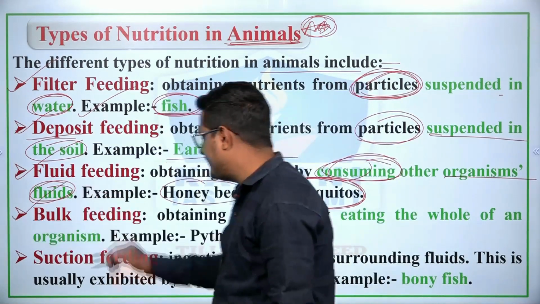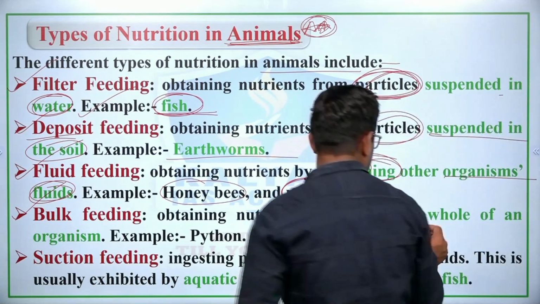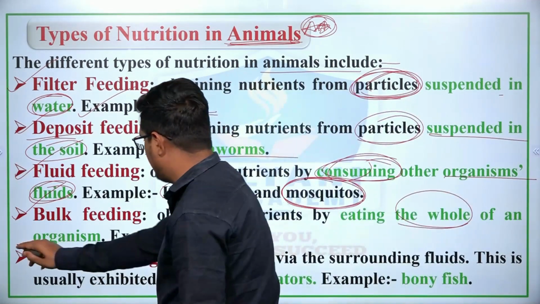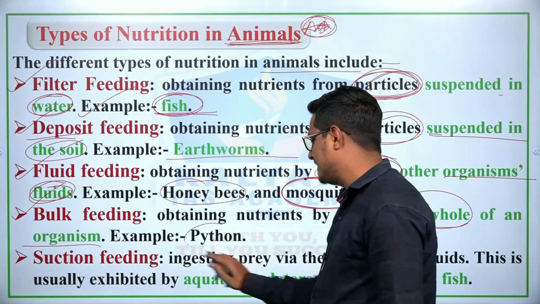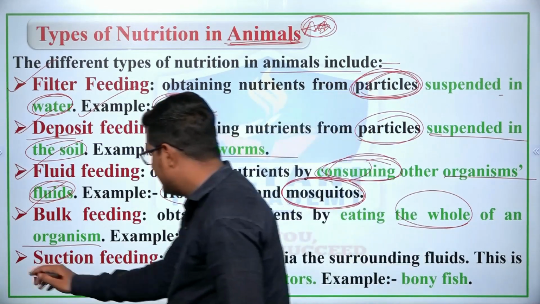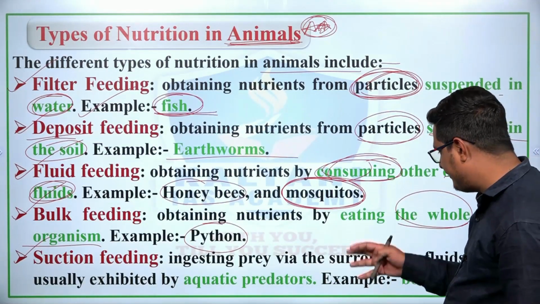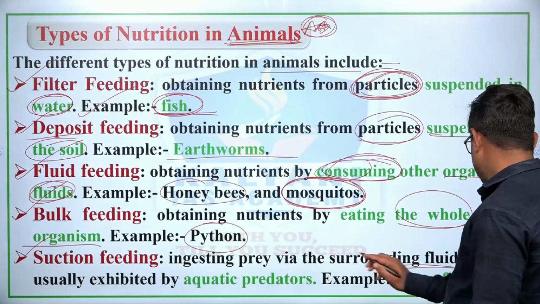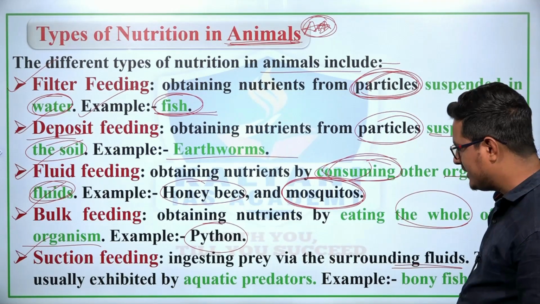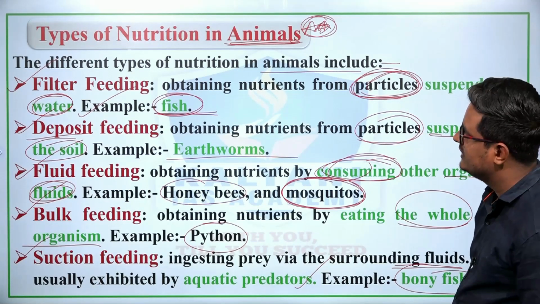Then bulk feeding. Bulk feeding is obtaining nutrients by eating the whole of an organism. For an example python. Python swallows its prey. Next, suction feeding. Suction feeding is ingesting prey via surrounding fluids, and this is usually exhibited by aquatic predators. For an example bony fish.